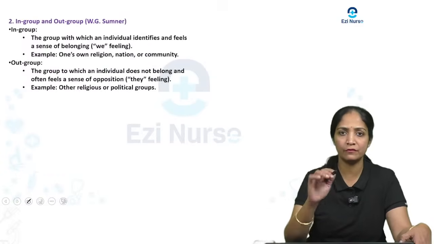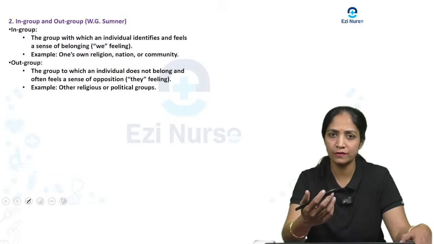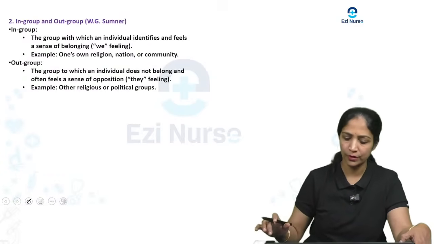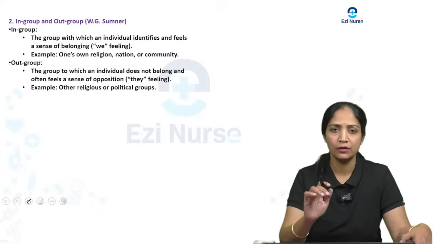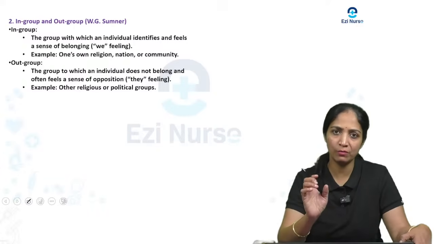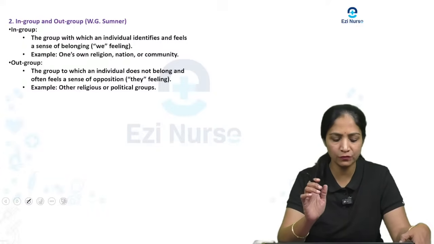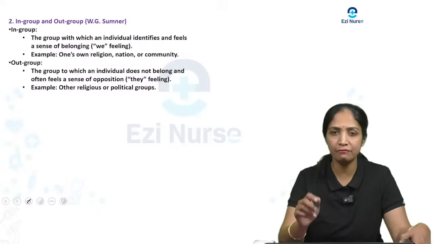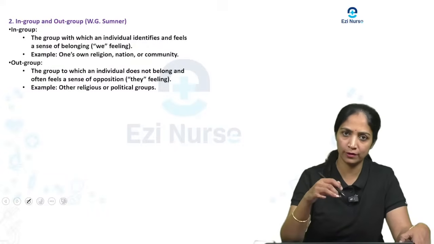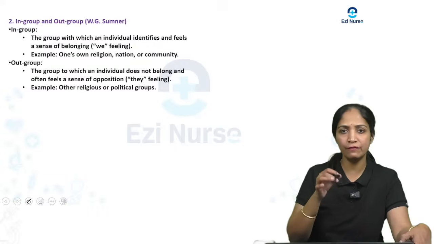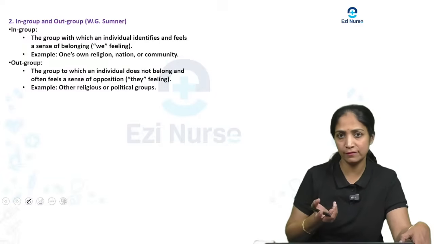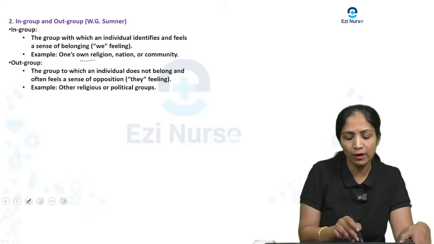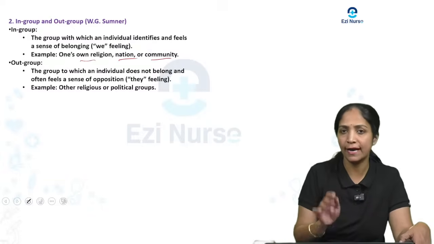Then one more type of group we are going to see is the in-group and the out-group. This is given by W.G. Sumner. The in-group is the group in which the individual identifies and feels a sense of belongingness, with a we-feeling among the people of the in-group. For example, with the in-group, there is one's own religion, nation, and community.